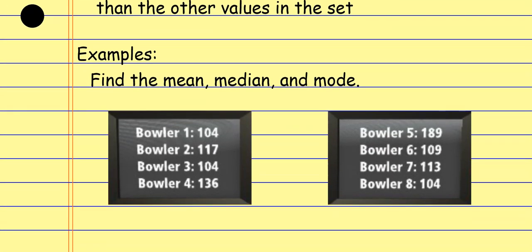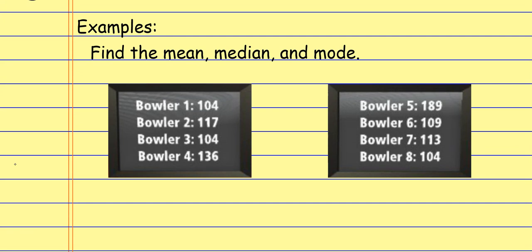For example, if I look at these guys, I want to find the mean, median, and mode. I have 8 bowlers and their scores here. And the first thing I might do, if we're just finding the mean, is start adding these together and dividing by how many I have, all right? But since I know I need to do mean, median, and mode, the first thing I like to do is get organized by writing these down in order.